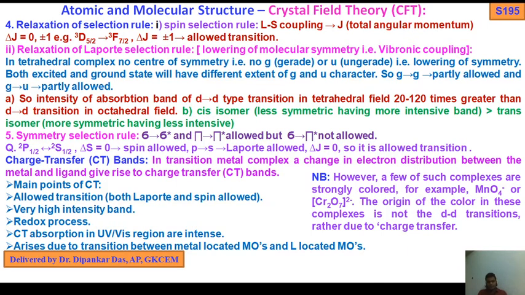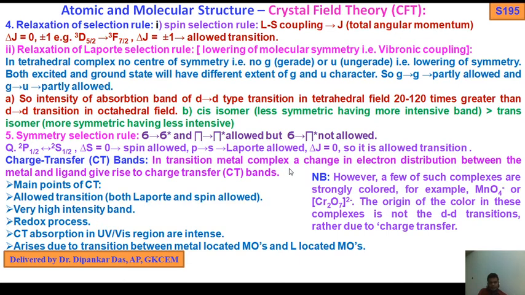Now come to the very important topic, charge transfer. As I told you, the color of a complex arises due to two reasons: d-d transitions or charge transfer. In d-d transitions there are spin-allowed, Laporte-forbidden and spin selection rules, many things I have already discussed. Now the charge transfer band.